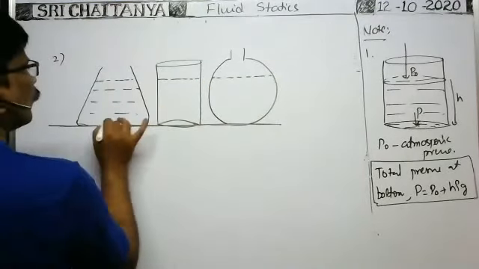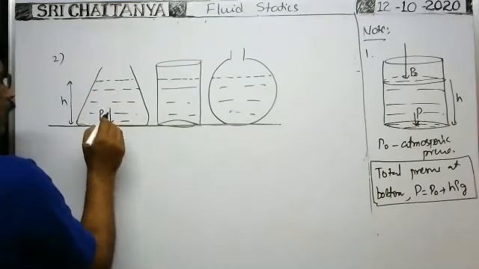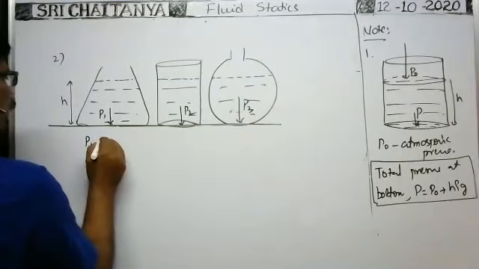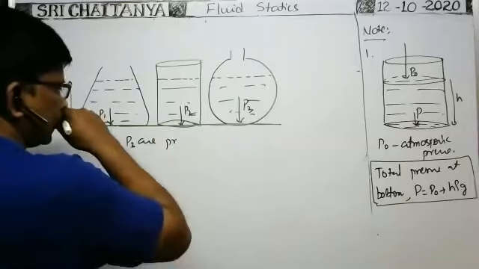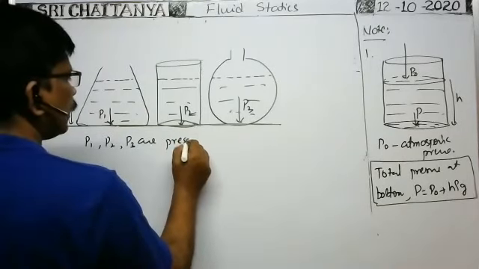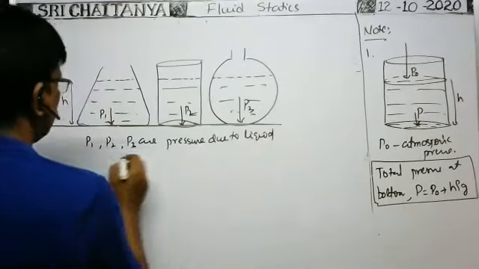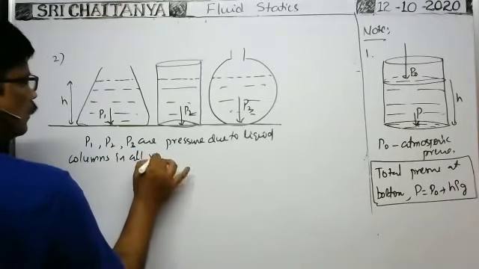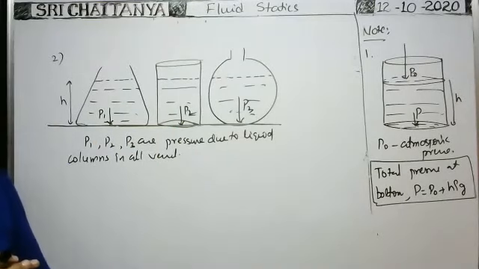Then what is the pressure due to the liquid column on the bottom surface? Here P1, here P2, here P3. So P1, P2, P3 are hydrostatic pressures. Hydrostatic pressures are pressures due to liquid columns only, in all vessels. Okay, then what is the relation among them?